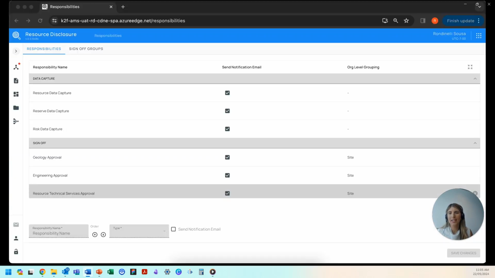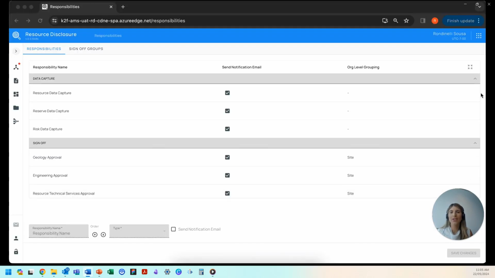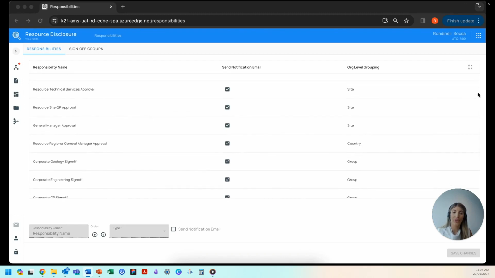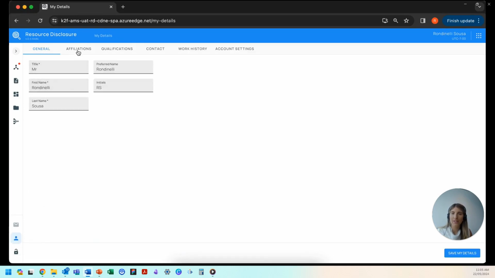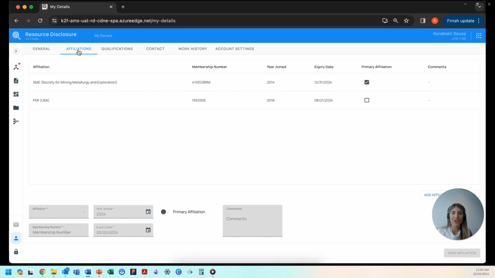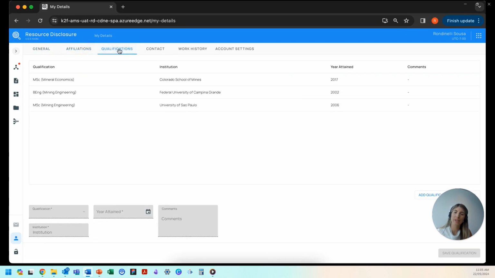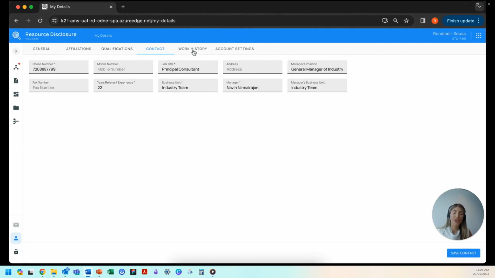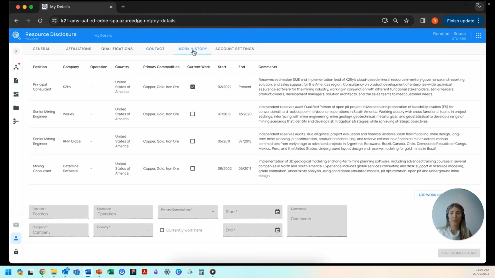So looking at the My Details page, resource disclosure acts as a repository of information about your QPs, so your qualified persons and managers that are assigned to the mineral reporting process. So they've got the ability to track and manage general information, professional affiliations, qualifications, contact and work history, and all of that in a single view, as you can see here.